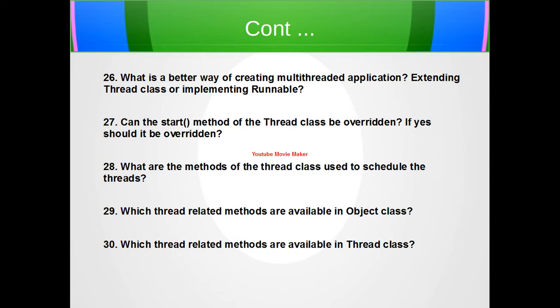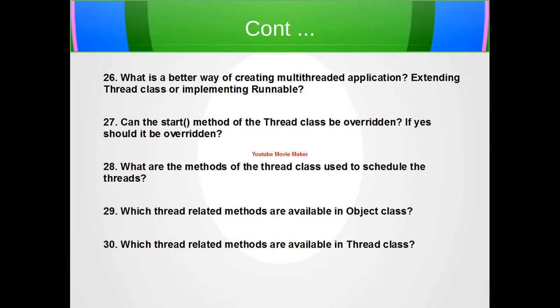What is the significance of that? You can check that. So we'll move to the next question, which is, which thread related methods are available in the Object class? Okay, so we know it's wait, notify, and notifyAll. The wait method signature is public final void wait throws InterruptedException, and then public final void notify, public final void notifyAll. So I move to the next question.